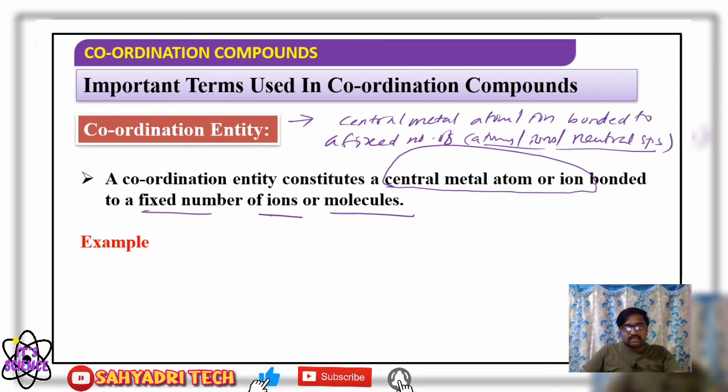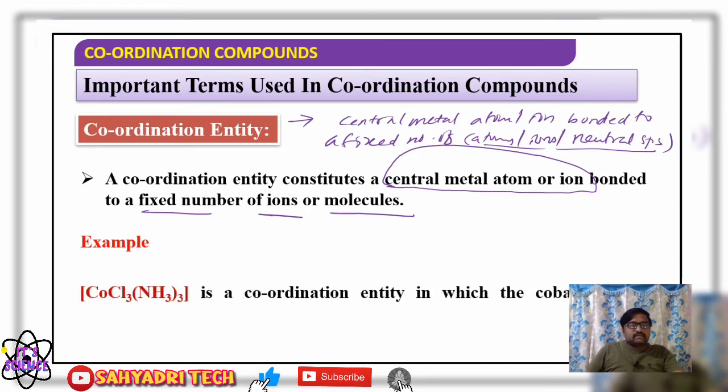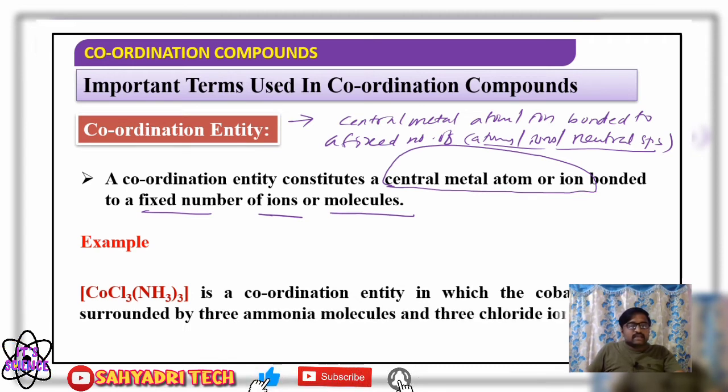Well, as an example, consider triamminetrichloridocobalt(III) complex. Here all three chloride ions are bonded to the central metal ion, the cobalt ion. All three ammonia molecules are also bonded to the central cobalt ion, which means cobalt is surrounded by three chloride ions and three ammonia molecules. Yes or no? Three chloride ions and three ammonia molecules.